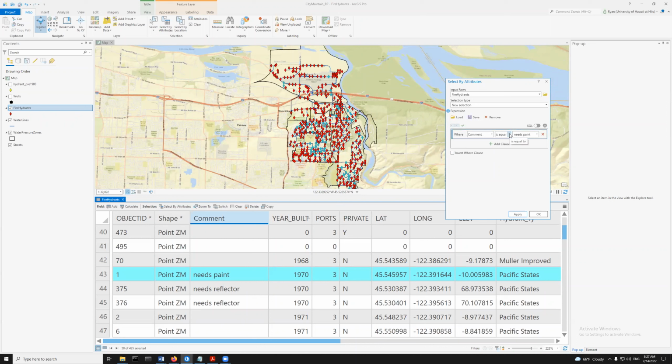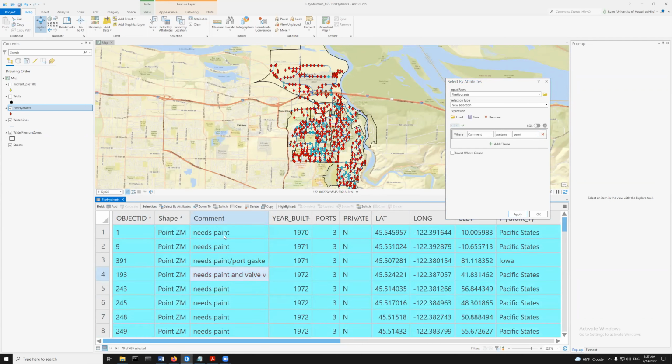So there's other things that you can do. You could say contains the text, right? Contains the text. And we can try to just type paint here. I don't know if this is going to work or not. And we got 70. And you guys see this?